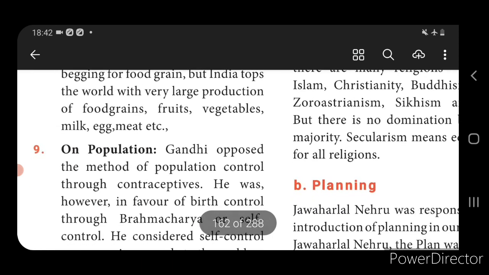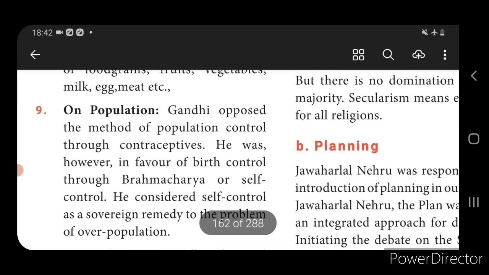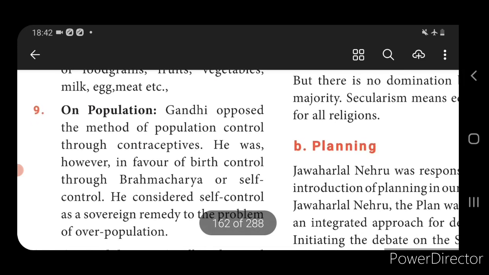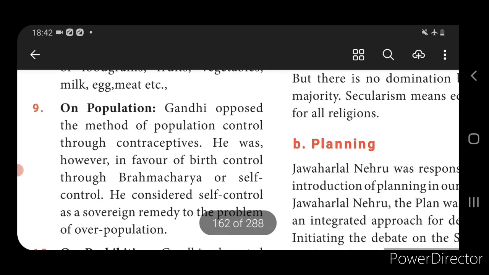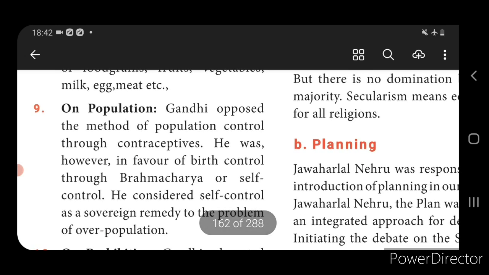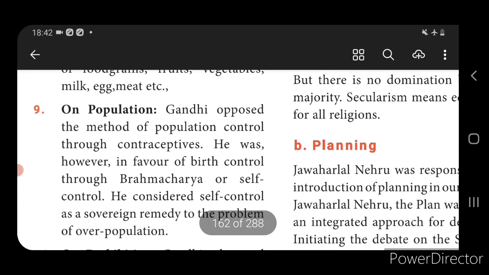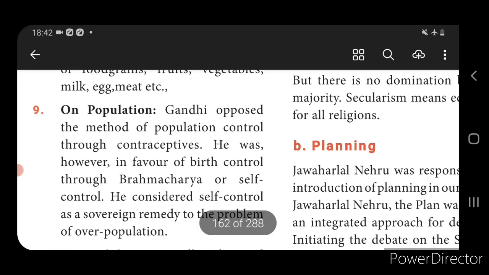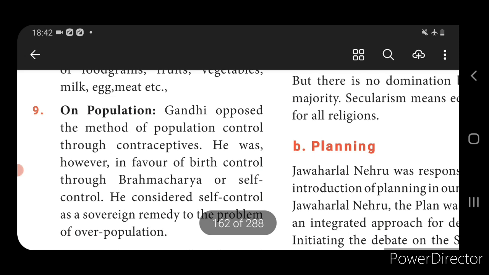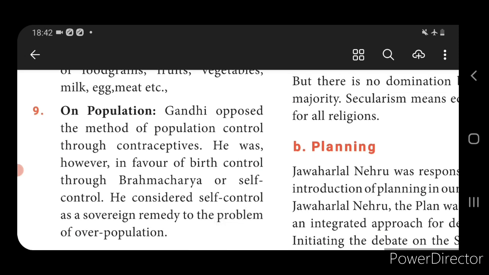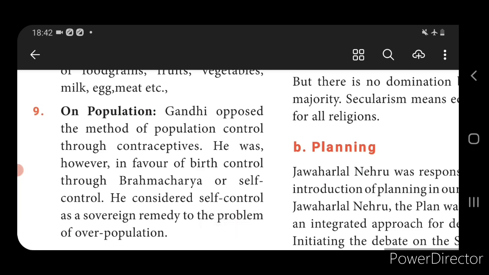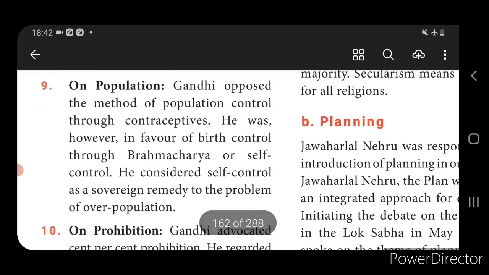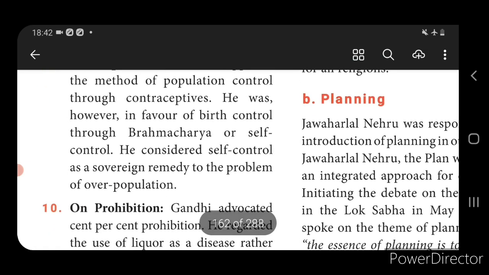Next we come to know about population. Gandhiji opposed artificial methods of population control. India is full of people, and the population keeps on increasing. Population pressure has increased, so he started to oppose it and wanted to control the population through brahmacharya, or self-control. Those two methods should be followed to control the population. He considered self-control a sovereign remedy to the problem of overpopulation.